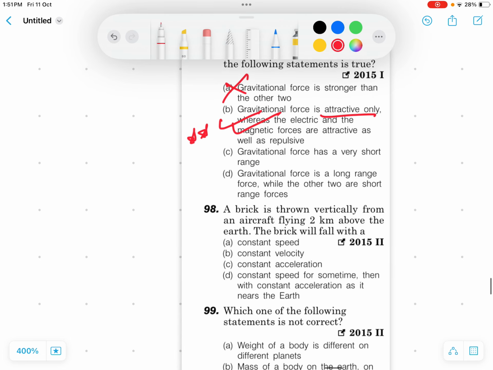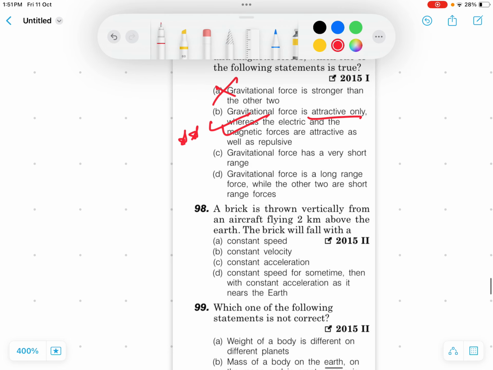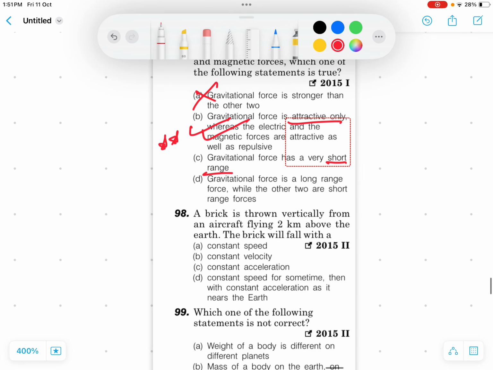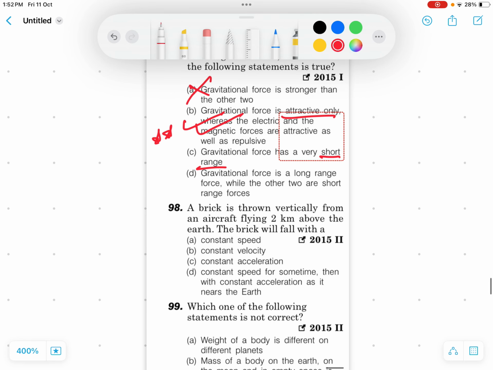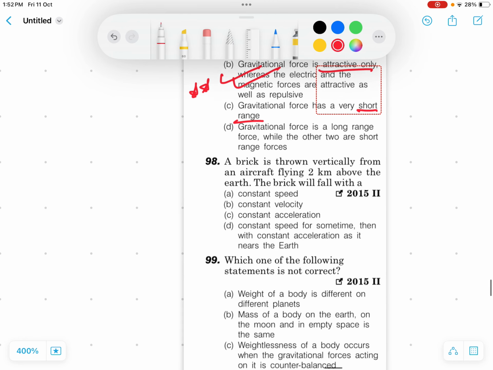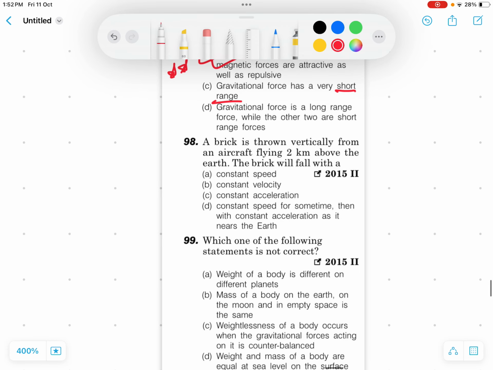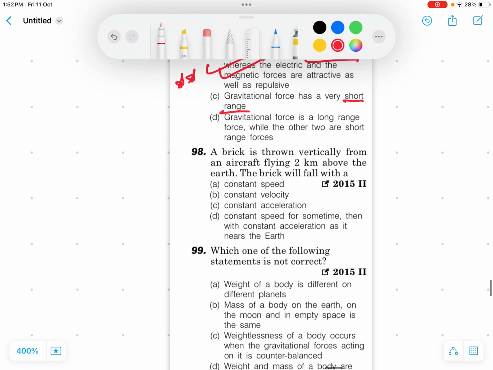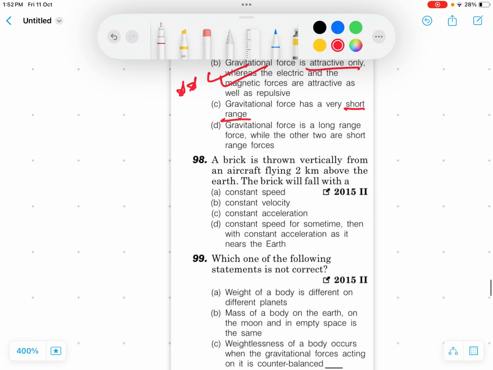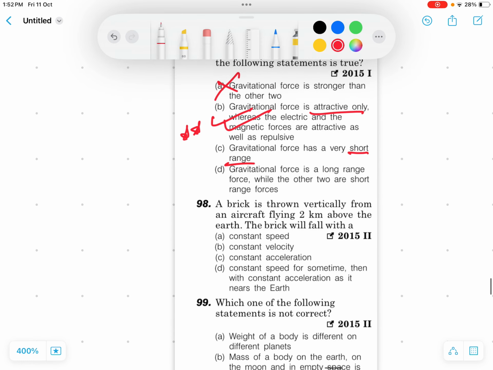Let's go to the other options. Gravitational force has a very short range? No, not very short range, it's a very long range. It acts between heavenly bodies and planets in the solar system, like planets, suns, stars. Sun and stars are the same thing, but we said let's say star. So it acts over a very long range.